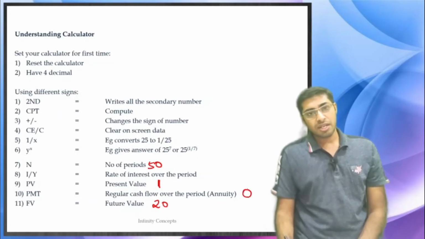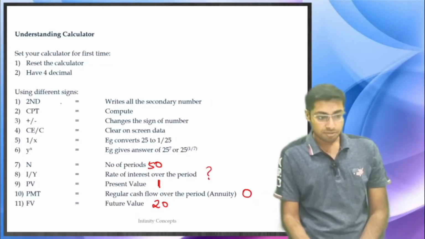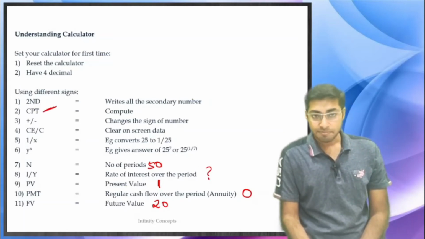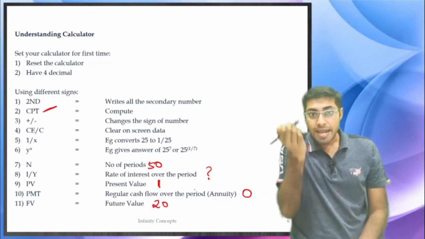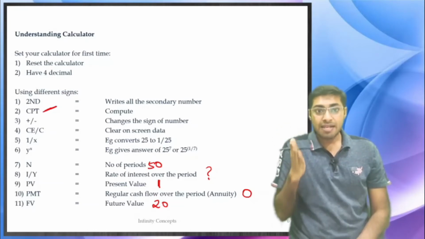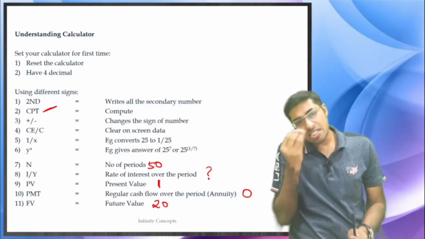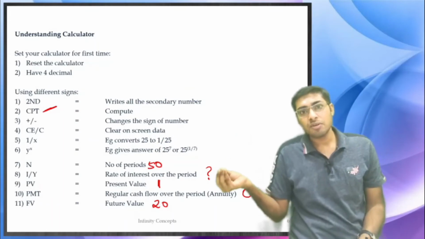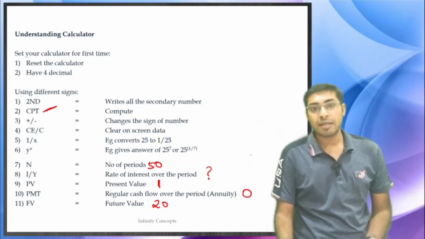Right now they have not given you anything, so 0. And this is what you are going to compute when you will be using CPT. So when you do compute, you will get the rate of interest that the bank is giving you. If the bank has converted your $1 into $20 after 50 years, what is the rate of interest that the bank has given you? So it has grown from 1 to 20. This is what you will be getting.